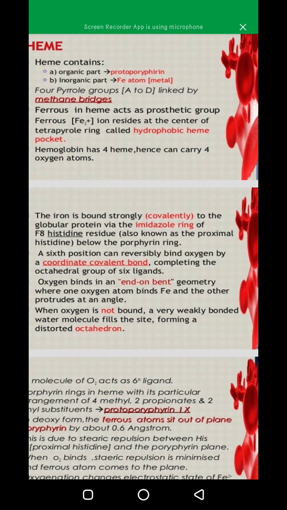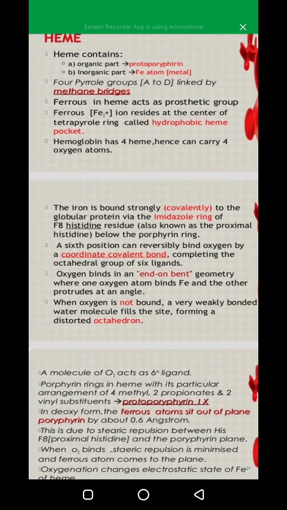Now, iron is bound strongly to the globular protein. आयरन प्रोटीन के साथ किस तरह से अटैच होती है? वाया एमिडाजोल रिंग. वो जो कोवलेंटली अटैच होता है आयरन और प्रोटीन, उसको हम आइमिडाजोल रिंग कहते हैं. Of F8 histidine residue, also known as the proximal histidine below the porphyrin ring.